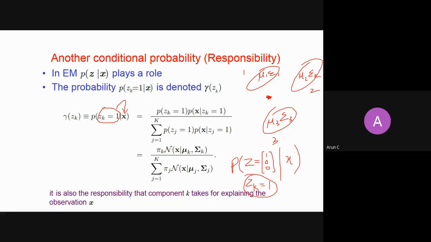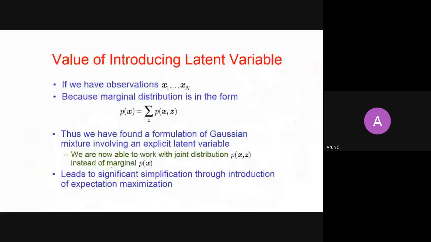So the formula is the joint probability, it means probability of x comma zk, the particular cluster, upon probability of x. You know what is the probability of x? I have just derived it there. So probability of x is nothing but the summation of pi 1 N1, pi 2 N2, pi 3 N3, right? And N means the normal for that particular cluster. This is the probability of x.